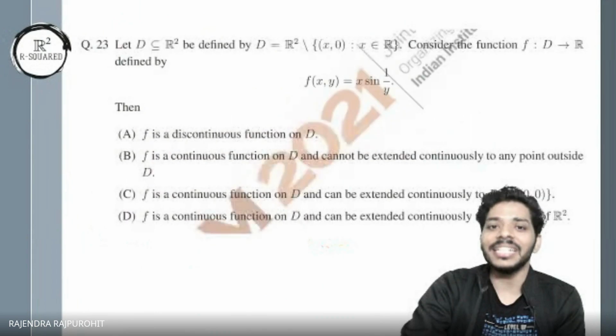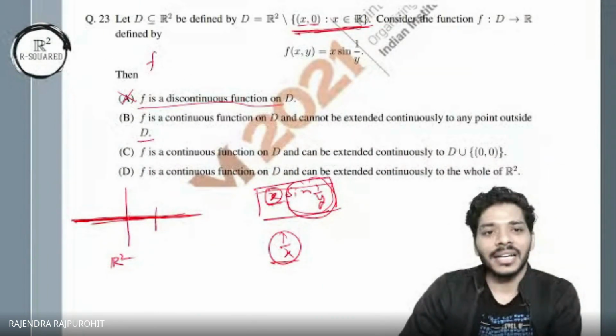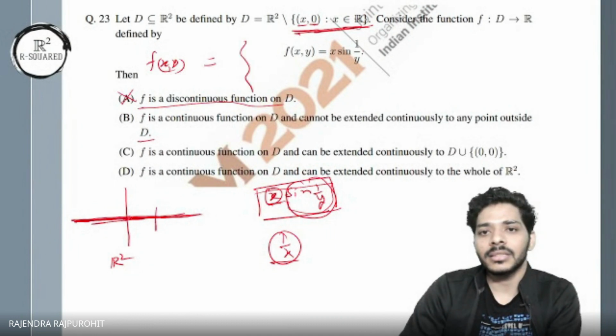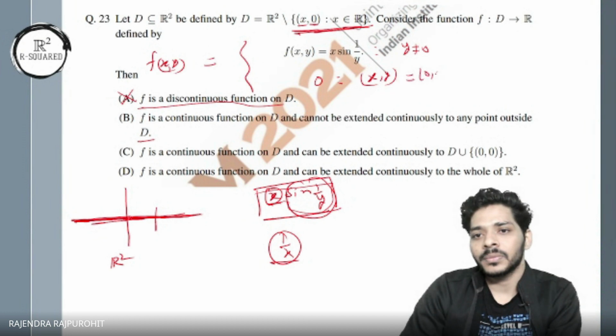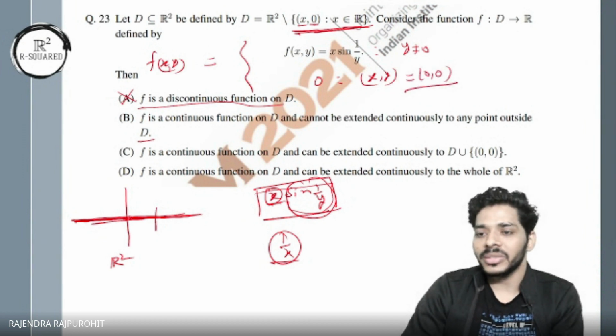So we can redefine this function: f of x, y equal to this when y is non-zero, and 0 when x and y are both 0. Now at 0, 0 limit equals value, and hence the function is continuous. Done?